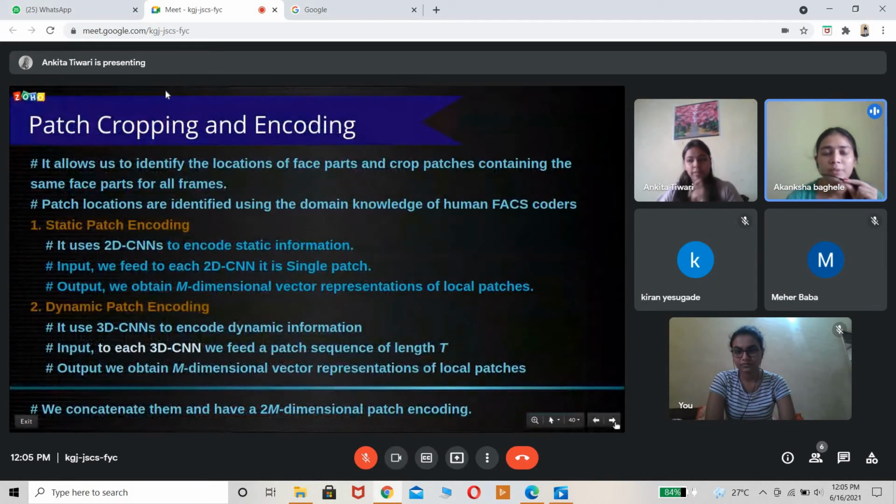Yeah, so here are the patch cropping and encoding algorithms. Here we will use static patch encoding and dynamic patch encoding. It uses a 2D CNN to encode the static information, and it will store each patch in multi-dimensional vectors, so it will match with our trained database. So that's static patch encoding, and then dynamic patch encoding. It is a 3D CNN that encodes dynamic information, and it is also stored in an m-dimensional vector representation to store the local patches. Next.